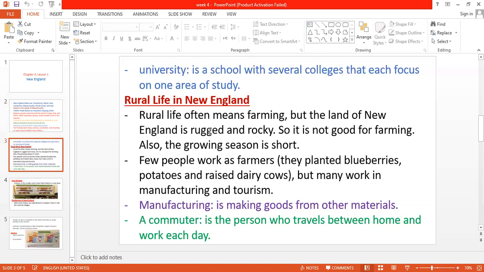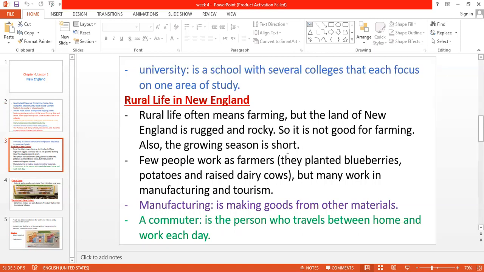But what about farming in New England? No, guys, no farming in New England. Look, no farming in New England. Why? Because the land of New England is rugged and rocky. It's not good for farming. Okay. Also, the growing season. You remember what the meaning of growing season is? We talked about it also in the previous lesson. Growing season means the season in which plants grow. So here, guys, the growing season in New England is short.